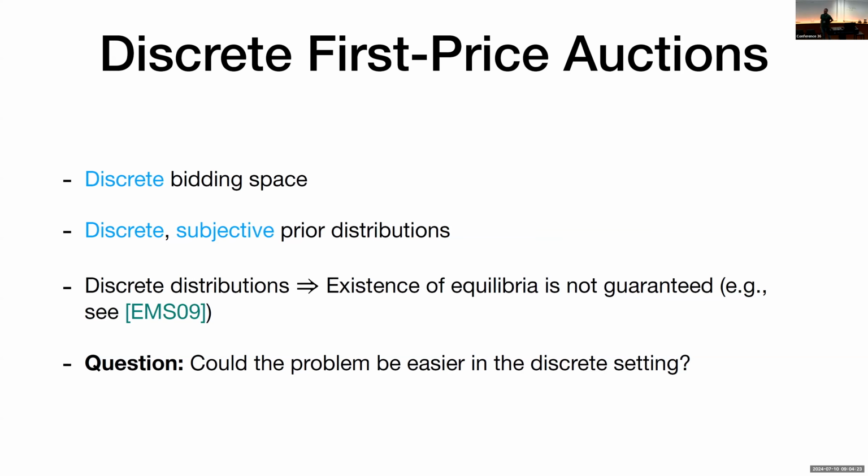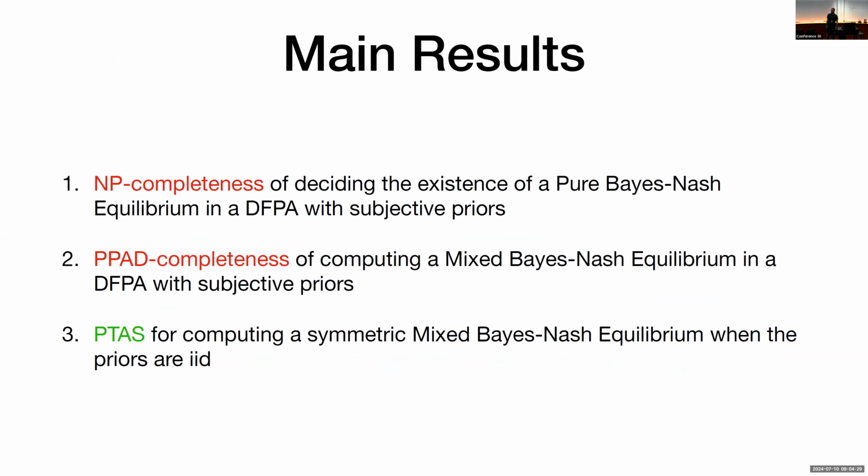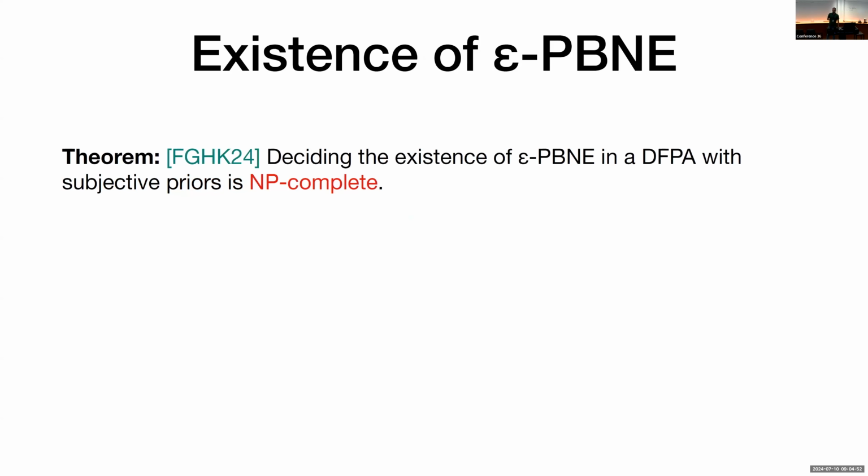A question that comes up is, could the problem be easier in general in this setting? And here's an outline of our results. We prove NP-completeness of deciding the existence of a pure equilibrium in our setting. This naturally motivates the study of mixed equilibria, for which we prove a PPAD-completeness result. And finally, we accompany those with positive results. So we provide a PTAS in the case where the prior beliefs are IID. And I want to start with a brief outline of our first result, the NP-completeness one.